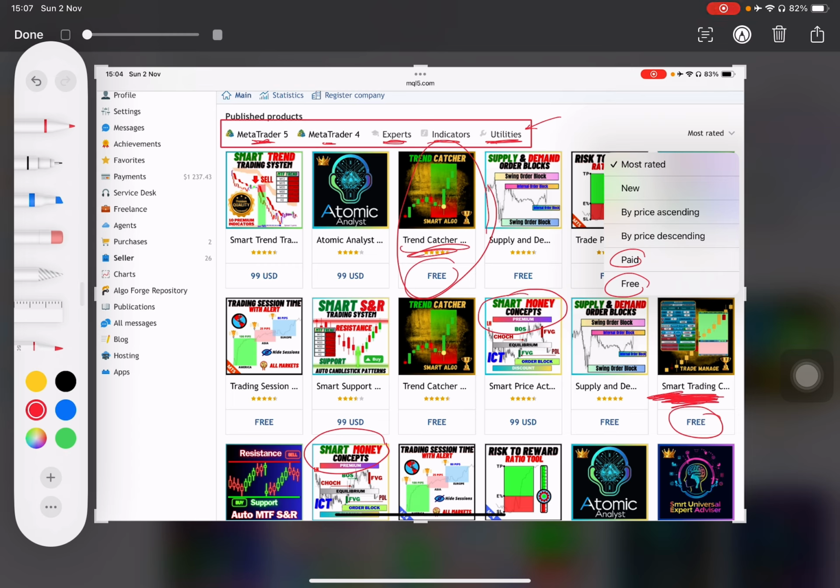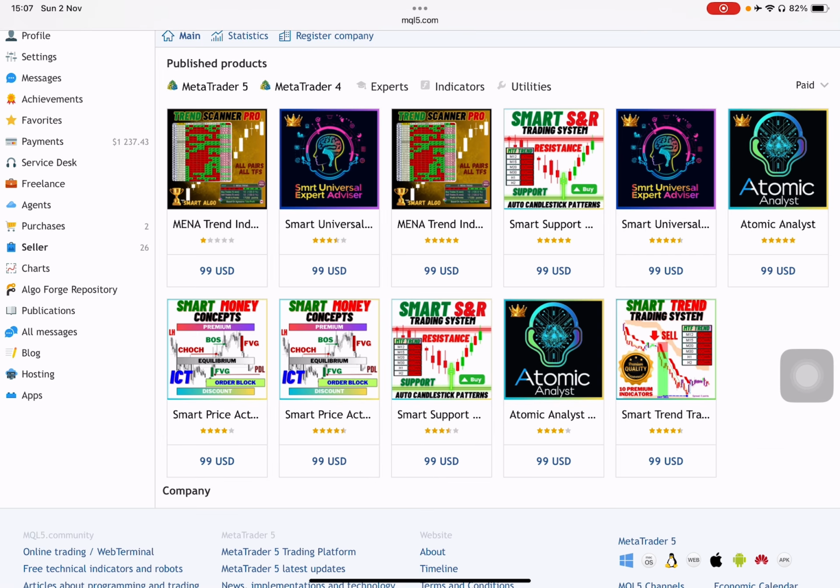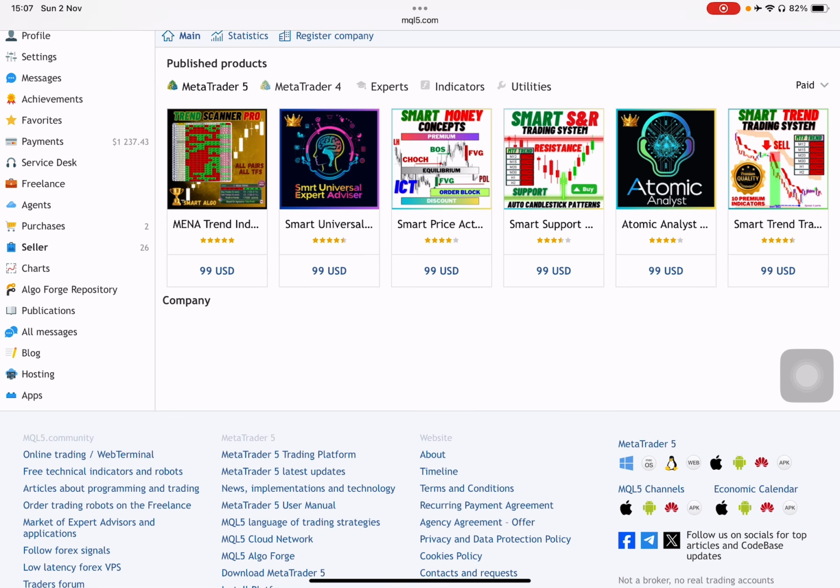We're going to use these filters that I just explained to go through the products that pro traders are using right now, and I will explain to you everything that goes into all those products. So what I'm going to do is click on paid here, and I'm going to see only the paid products. This is all I'm offering at this point of time. Now, to go one filter down, I'm going to click on MT4, and I'm going to see only the MT4 indicators. So this is the meat and potatoes that I'm offering to you guys here, and this is what I want you to pay very close attention to.